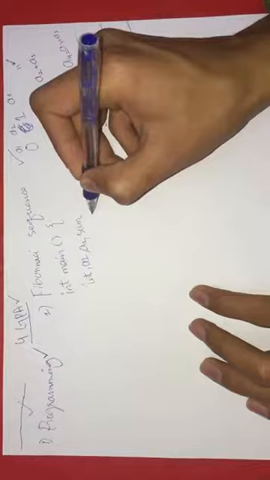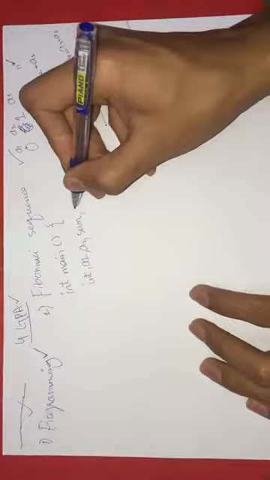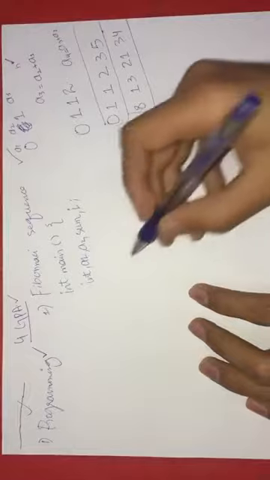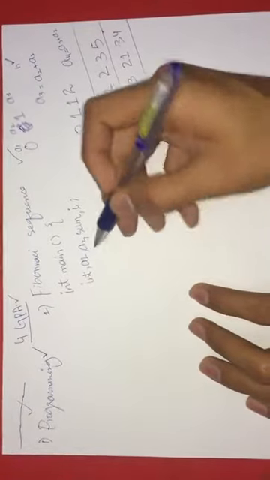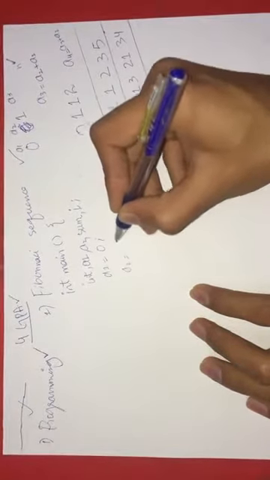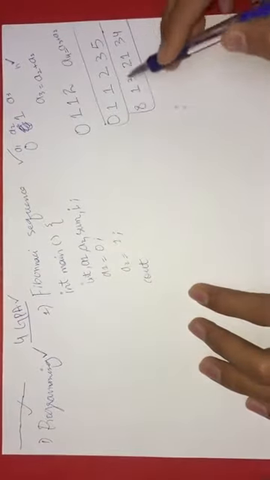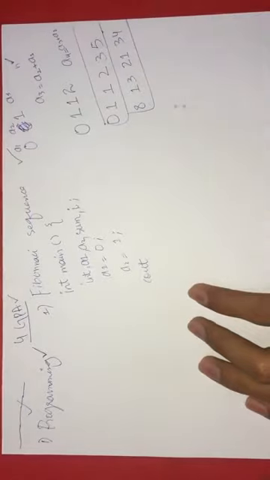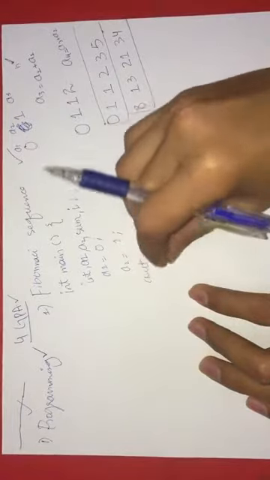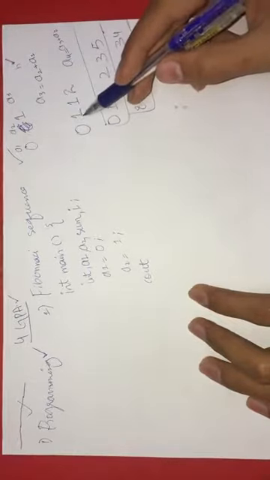You have to include the sum, and then you also have to declare a variable for the counter, which will be i for your loop. So first you declare a1 equals 0, a2 equals 1, and then you cout. First you have to cout the first two numbers, otherwise you won't be able to store the sum of those two numbers in the variable sum. You have to output the first two numbers.